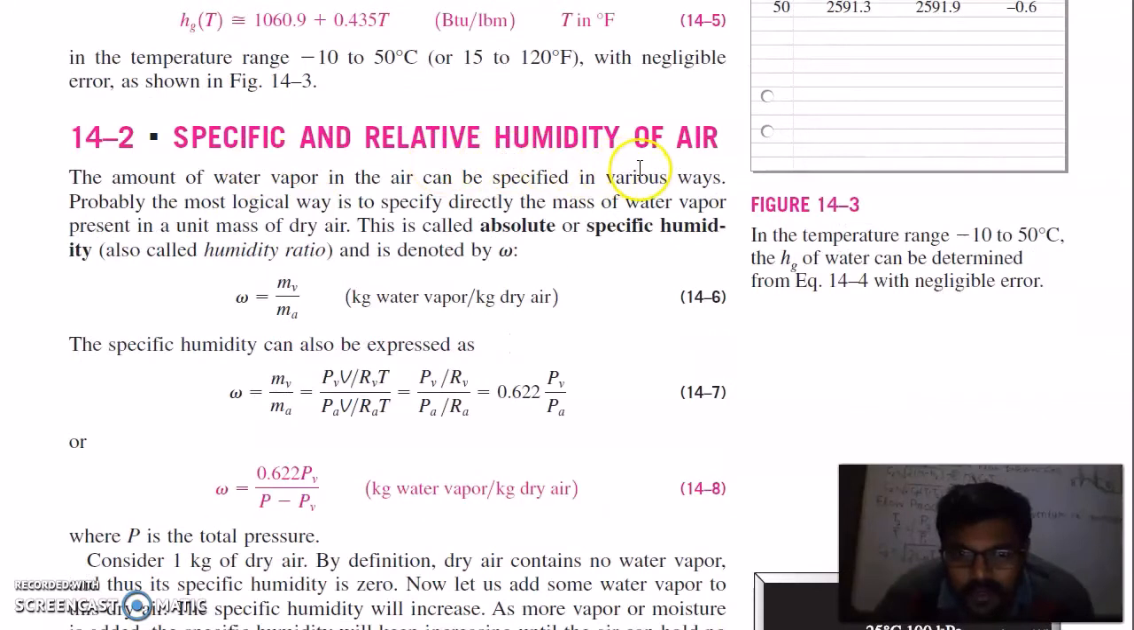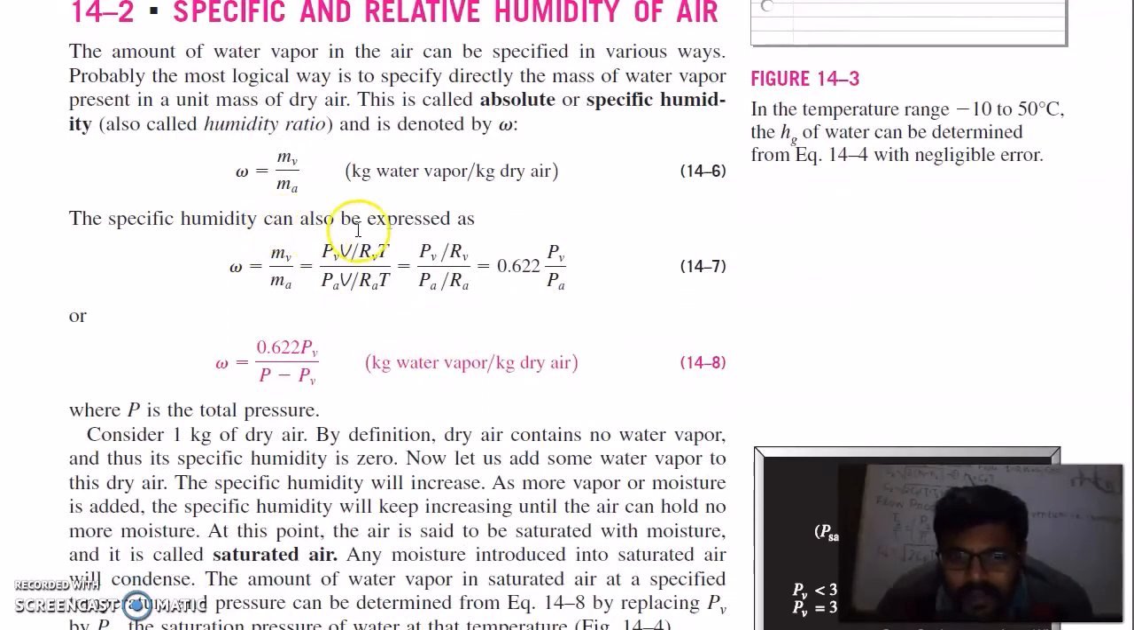Specific and relative humidity of air. The amount of water vapor in air can be specified in various ways. Probably the most logical way is to specify directly the mass of water vapor present in a unit mass of dry air. This is called absolute or specific humidity, also called humidity ratio, and denoted by omega. Omega is equal to mass of vapor divided by mass of air. So its unit is kilogram of water vapor per kilogram of dry air.